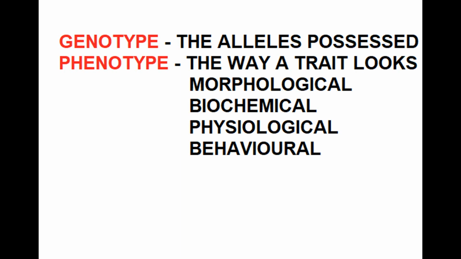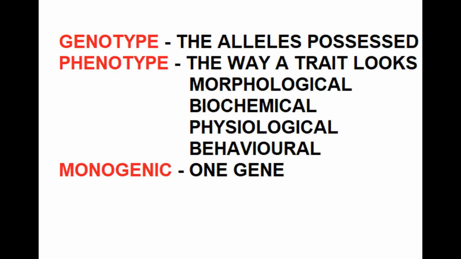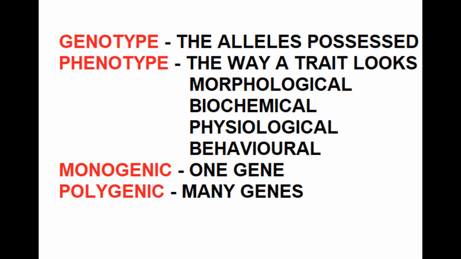Genotype is the alleles an organism has for a particular trait. Phenotype is how the trait looks to the environment. Traits can be expressed morphologically, biochemically, physiologically, or behaviourally. Monogenic means the phenotype of a trait is decided by only one gene. Polygenic means the phenotype of a trait is decided by many genes.